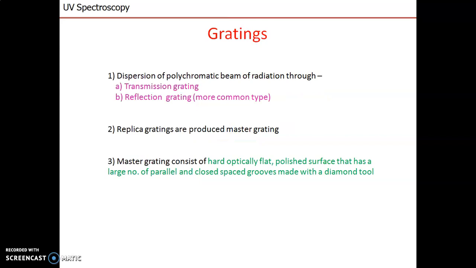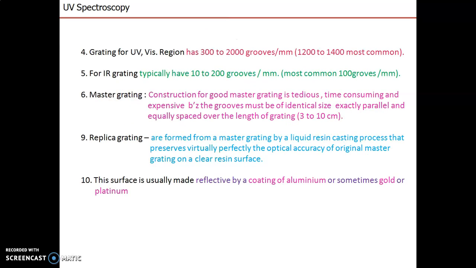Next is grating. Grating is the dispersion device. Two types of gratings are present, transmission grating and reflection grating. Reflection grating is the more common type. Reflection gratings are produced from master grating. Master grating consists of a hard optically flat polished surface that has a large number of parallel and closely spaced grooves made with a diamond tool. Grating for the UV visible region has 300 to 2000 grooves per mm. For IR, grating requires 10 to 200 grooves per mm.